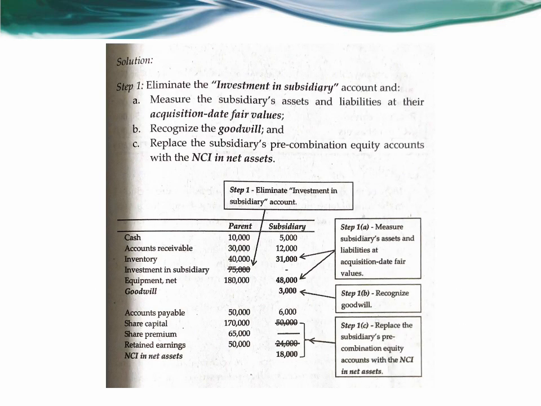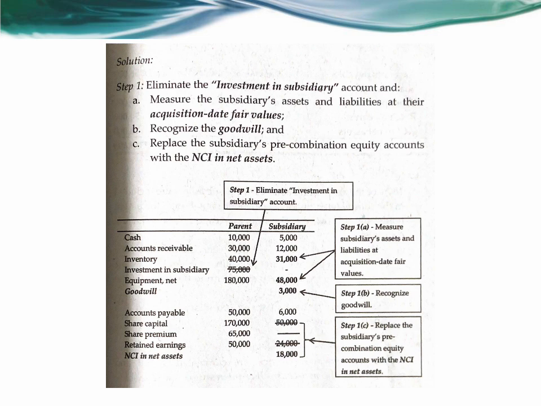So on page 136 of your reference book, we have a practical example of consolidation at the acquisition date where ABC Company, the parent, acquires an 80% interest in XYZ Incorporated, the subsidiary. The solution follows two main steps. Step 1 is to eliminate the investment in subsidiary account, and this step has three parts.